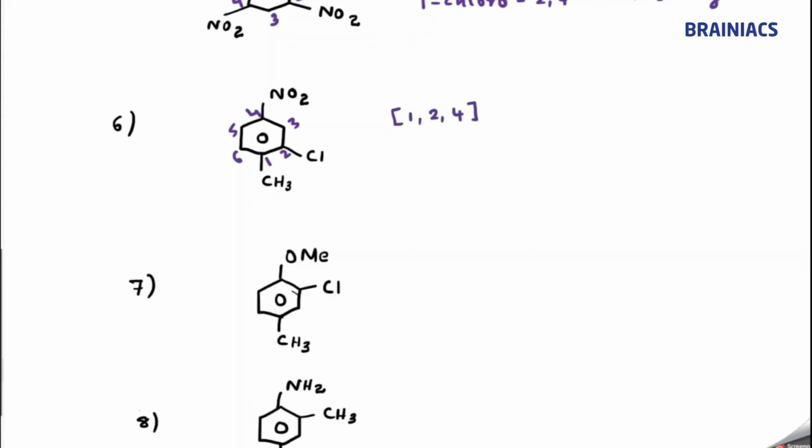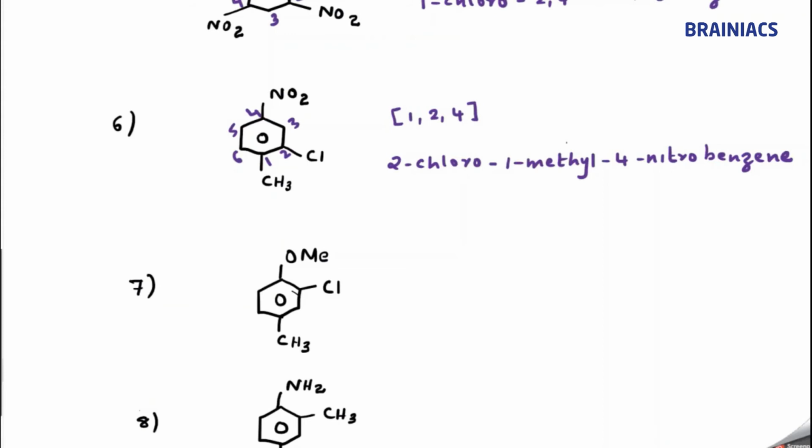So can you tell me the name of this compound? 1, you have methyl, 2 chloro, and 4 nitro. Who comes alphabetically first? Chloro. So we say 2 chloro, correct, hyphen, then methyl and nitro. Who will come next? Methyl. 1 methyl, then 4 nitrobenzene. Nitrobenzene. Understood? So very easy actually. Only thing is you just practice it, then you will be able to do more questions, nothing else.